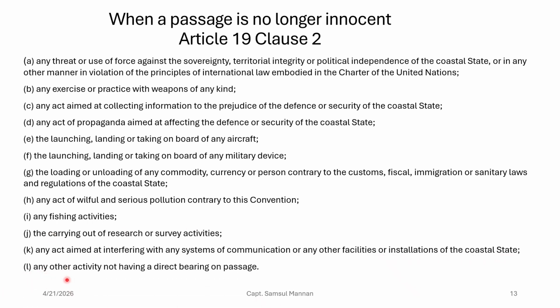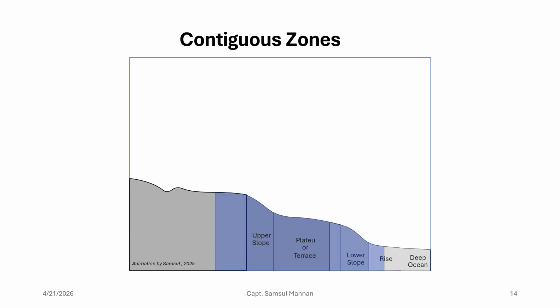Number 12 is any other activity not having a direct bearing on the passage, right. So these are the 12 activities when the coastal state can revoke the right of innocent passage, right. So let us discuss the contiguous zone. Before discussing the contiguous zone, let us see the animation.